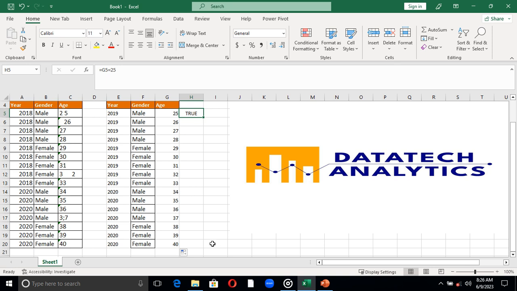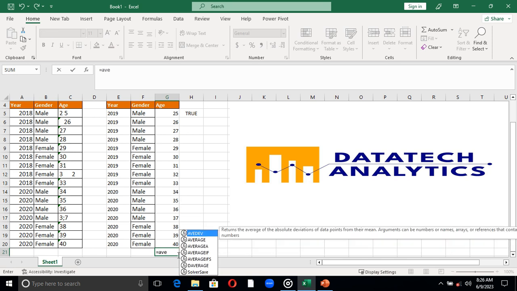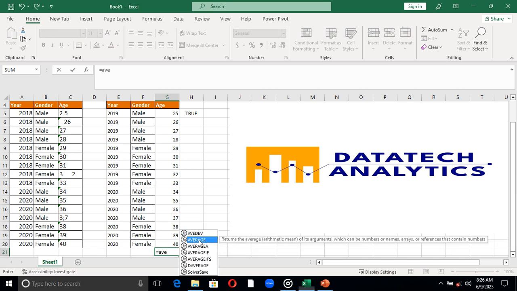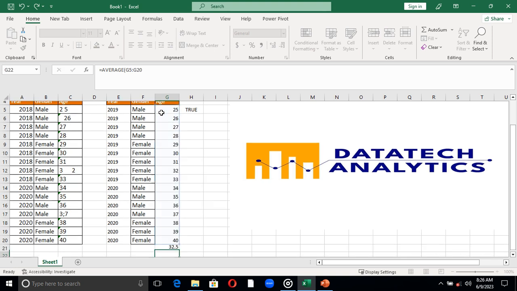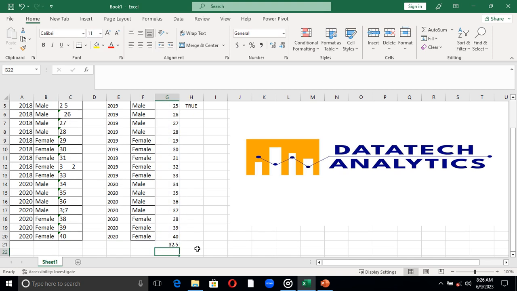Now if I want to calculate the average of this, it's very simple. I will say average of all this array down. I press enter, and that is 32.5. Now let's assume that I want to know the average age of male, as well as the average age of female. It's also simple to do that.